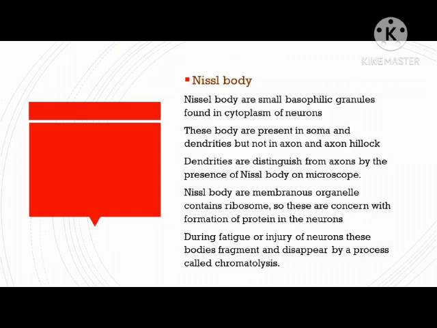Nissl bodies are small basophilic granules found in the cytoplasm of neurons. These bodies are present in soma and dendrites, but not in axon and axon hillock. Dendrites are distinguished from axons by the presence of Nissl bodies on microscopy. Nissl bodies are membranous organelles containing ribosomes, so they are concerned with the formation of protein in the neurons. During fatigue or injury of neurons, these bodies fragment and disappear by a process called chromatolysis.